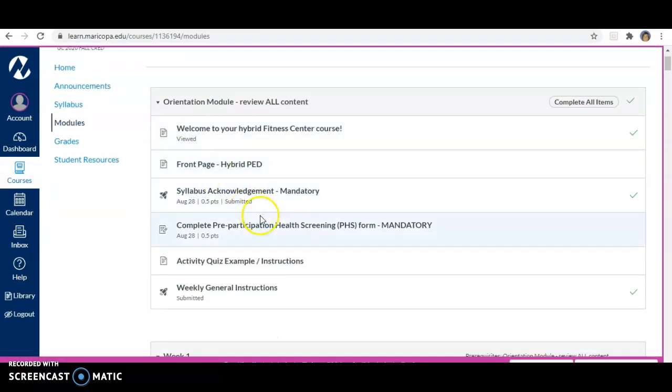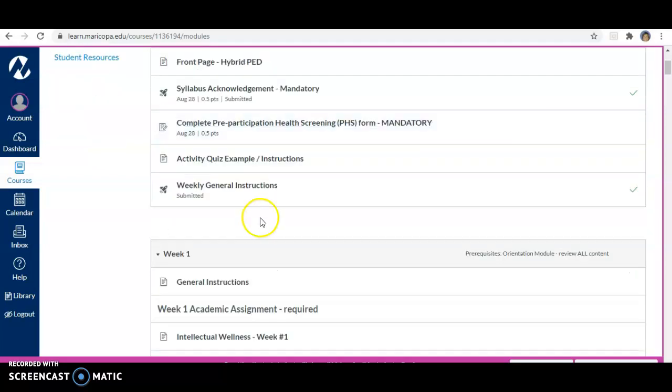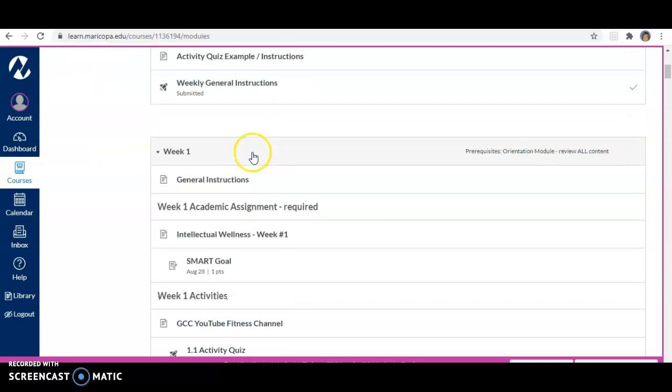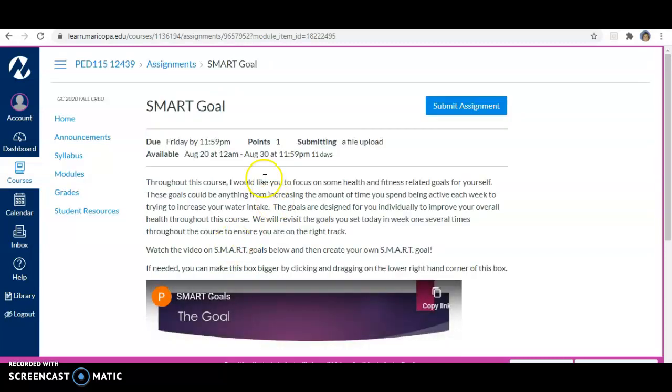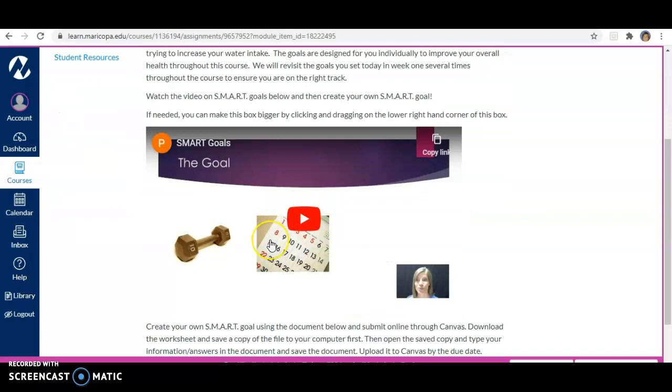The next thing you need to do is complete your pre-participation screening, which we've been working on together. So make sure you answer all of those questions in order to complete that. Okay. After you've completed both of those things, you'll scroll down and you'll see the SMART Goals assignment. You'll be able to click on the SMART Goals assignment, and you'll have a video to watch.